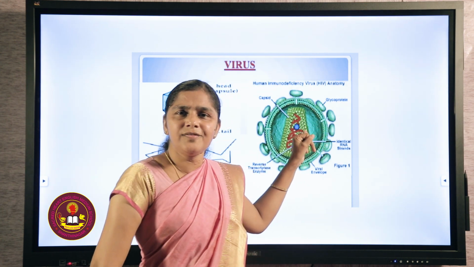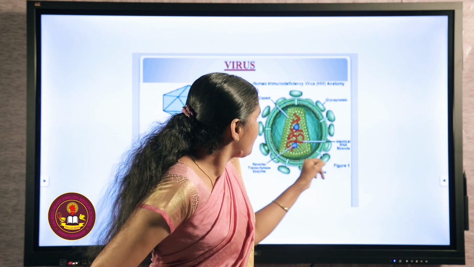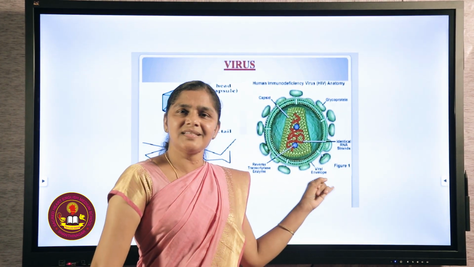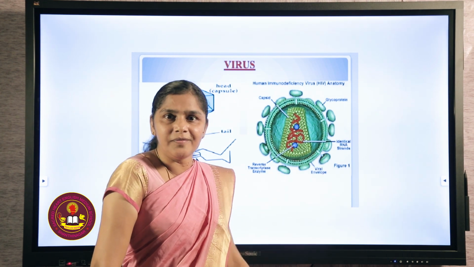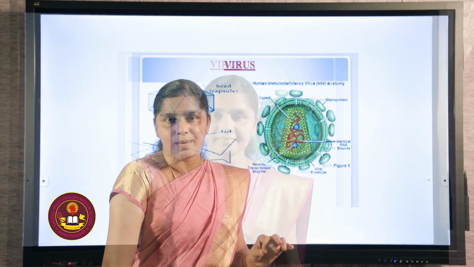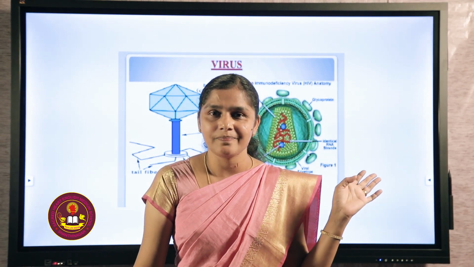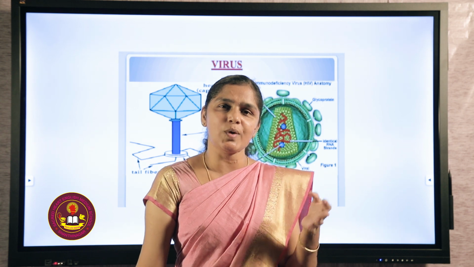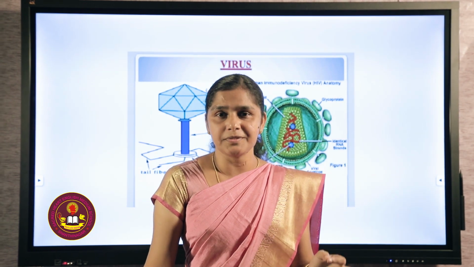What is the full form of HIV? It is human immunodeficiency virus, which causes the disease AIDS. What is the full form of AIDS? It is acquired immunodeficiency syndrome. I hope you got an idea about different types of microbes. So in today's class we have seen what microbes are, where we find them, and what the different types of microbes are.